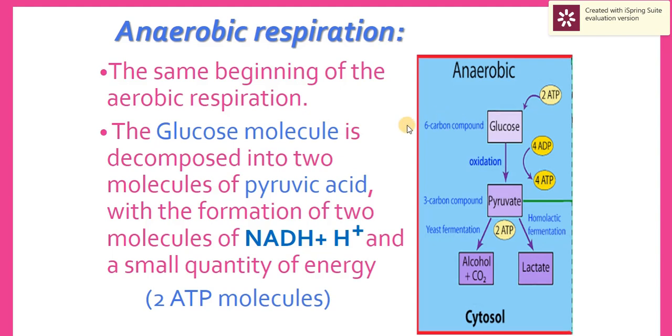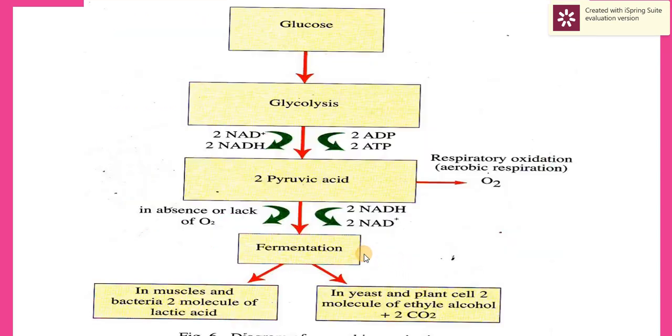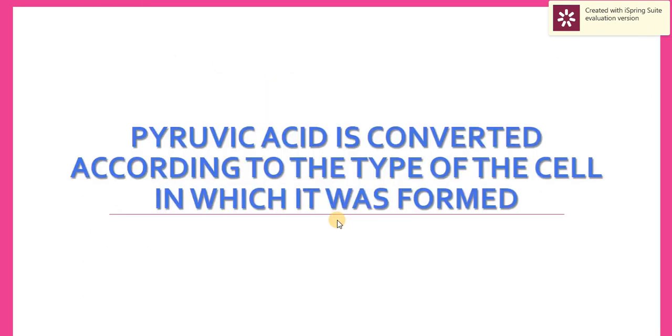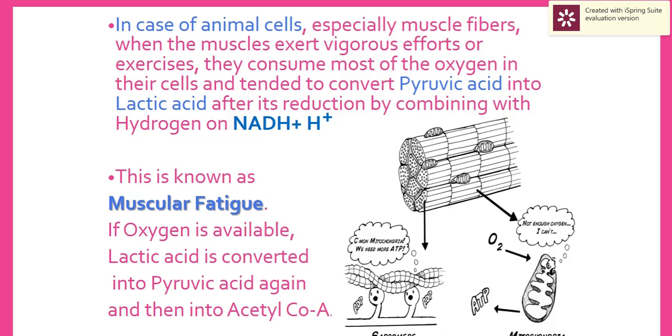The glucose molecule will decompose into pyruvic acid and give 2 ATP molecules, like this. Then fermentation happens. How does this happen? Pyruvic acid is converted according to the type of cell in which it was formed. In animal cells, lactic acid fermentation occurs, as in animal muscle cells and bacterial cells.